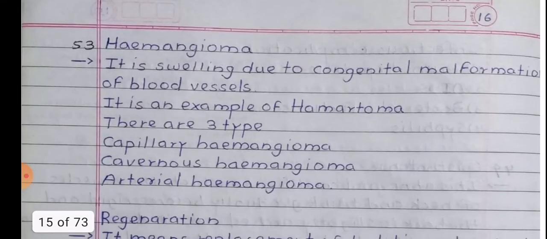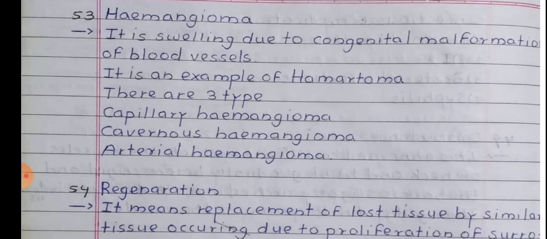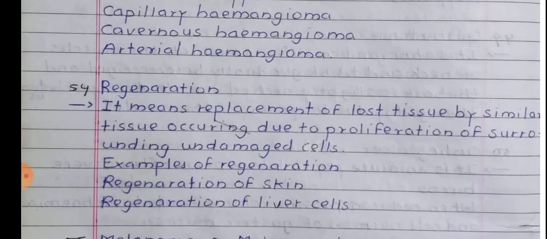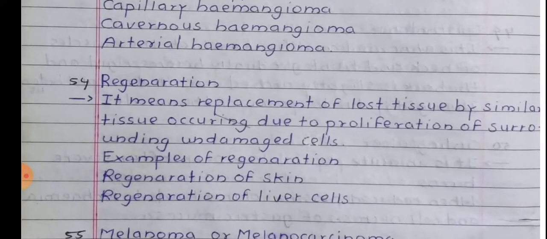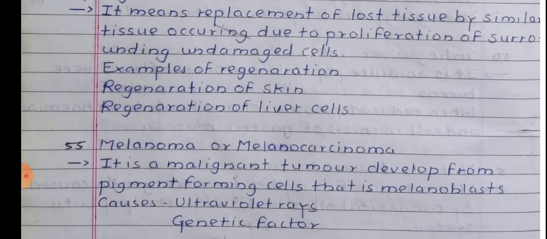Hemangioma. It is swelling due to congenital malformation of blood vessels. It is an example of hamartoma. There are three types generally present: capillary hemangioma, cavernous hemangioma, and arterial hemangioma. Regeneration. It means replacement of the lost tissue by similar tissue, occurring due to the proliferation of the surrounding undamaged cells. Examples of regeneration are regeneration of skin and the liver cells.